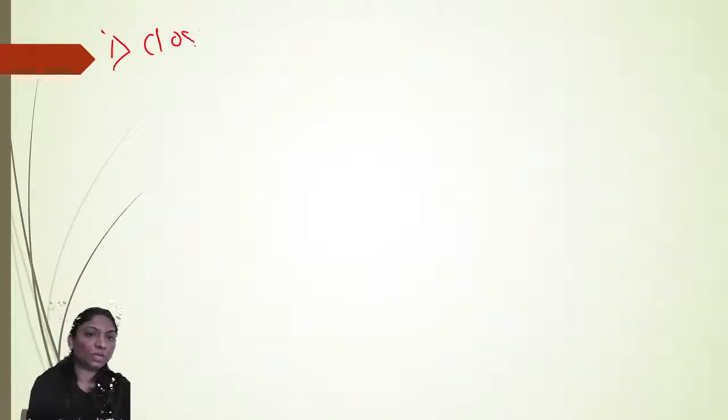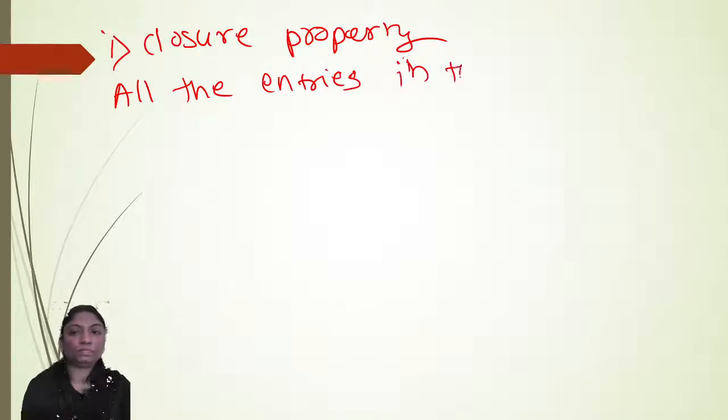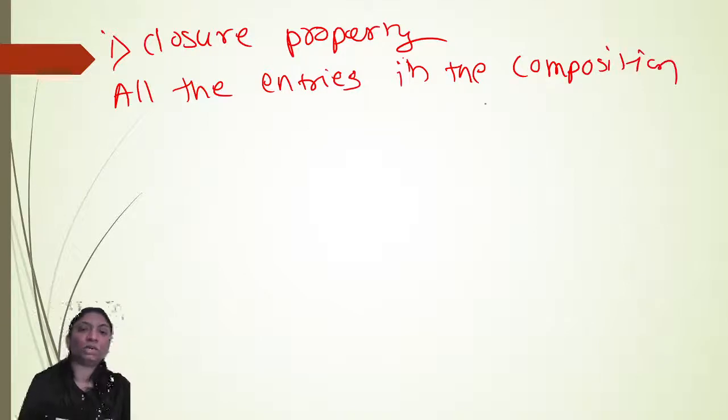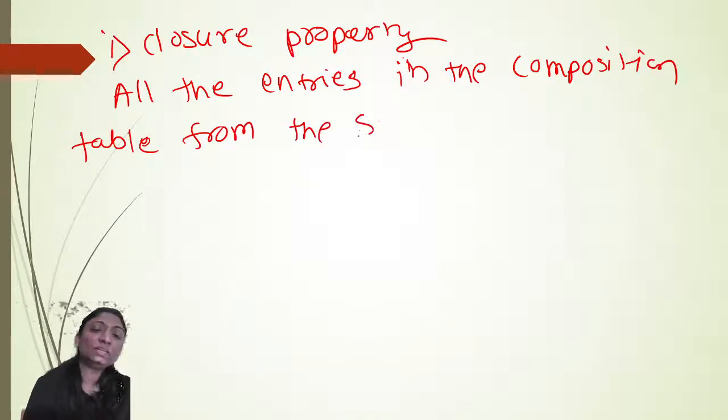From the closure property, all the entries in the composition table are from the set Z6 only.